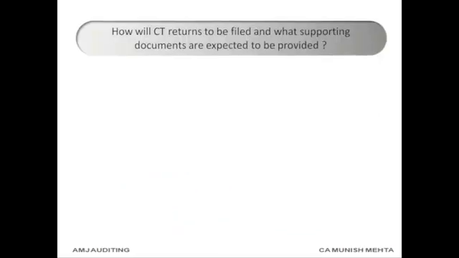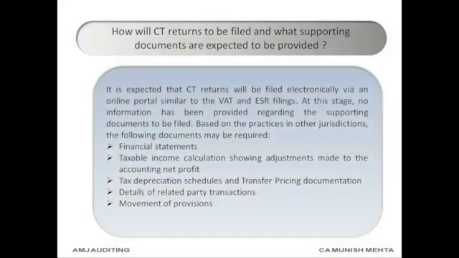How will CT returns be filed and what supporting documents are expected to be provided? It is expected that CT returns will be filed electronically via an online portal similar to the VAT and ESR filings. At this stage, no information has been provided regarding the supporting documents to be filed. Based on the practices in other jurisdictions, the following documents may be required: financial statements, taxable income calculation showing adjustments made to the accounting net profit, tax depreciation schedules and transfer pricing documentation, details of related party transactions, movement of provisions.